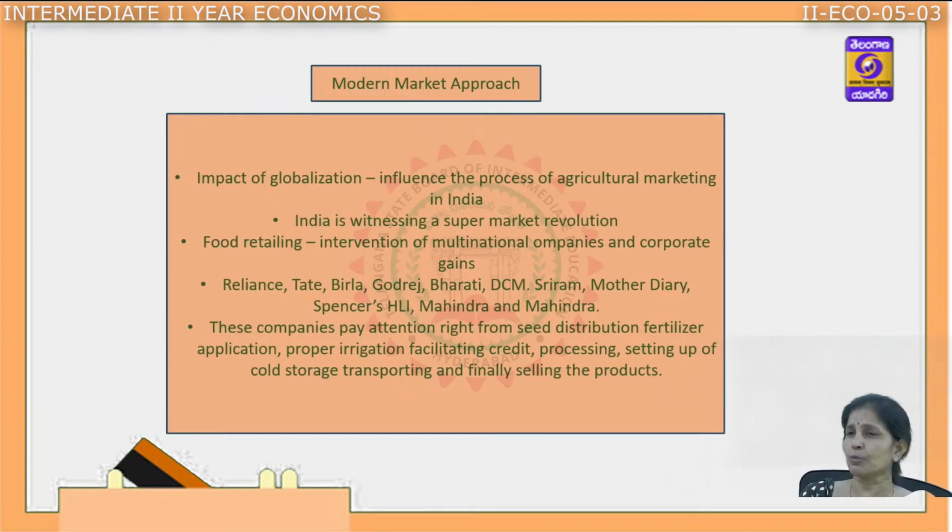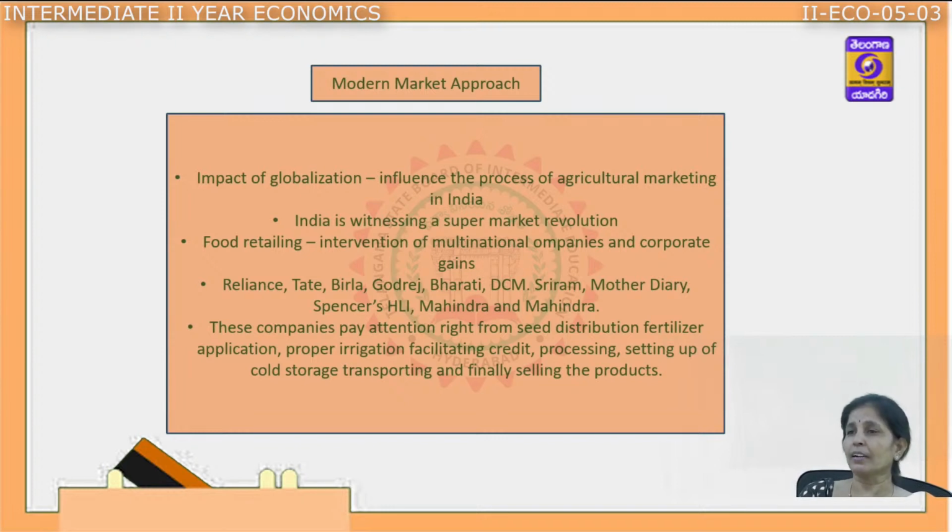We have Reliance, we have Tata, we have Birla, we have Godrej, we have different companies, Spencer, Mahindra and Mahindra, which have entered into agriculture. Corporate agriculture marketing has entered, and that has brought revolutionary changes in the agriculture market. So now what are these companies doing? Apart from buying the goods from the farmers and selling them to the consumers, the best quality is being taken care of by these companies, who always try to provide the best quality.